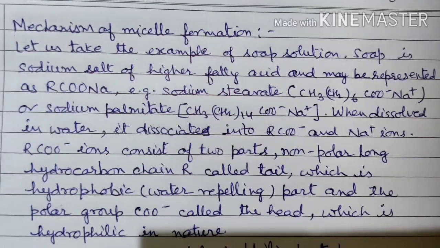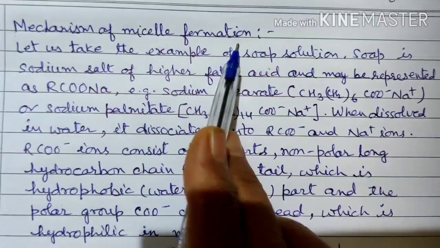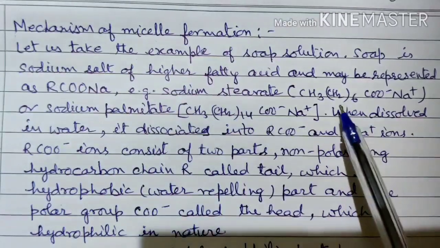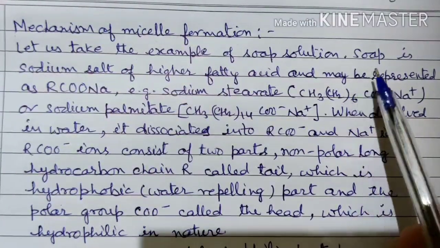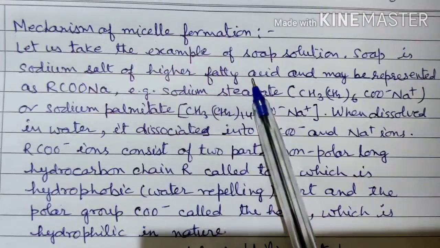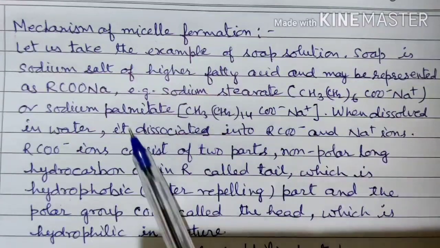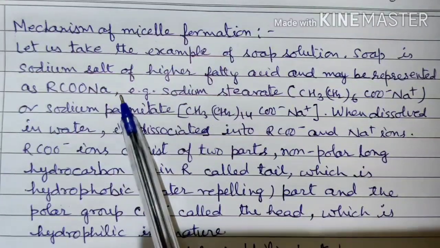Now let us study the mechanism of micelle formation. Let us take the example of a soap solution. You know the soap is the sodium salt of a higher fatty acid and may be represented as RCOONa.